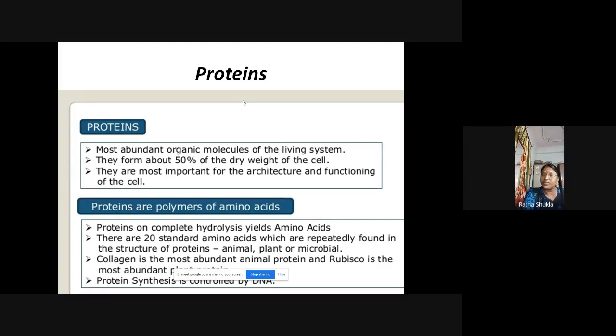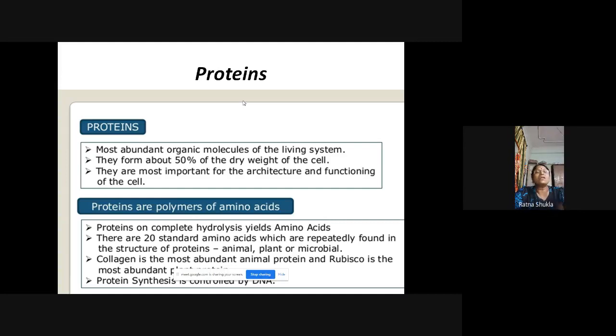And it is an important part of the architecture and functioning of the cell. Cell के functioning के लिए protein is very important, because protein is जैसे enzyme है, enzyme का main building block जो है, it is a protein. So we have a statement that all enzymes are proteins but all proteins are not enzymes, ठीक है. So we say that enzymes और दूसरे components हैं, all these are made up of proteins. The basic unit, the smallest unit of the protein, is the amino acid. Okay, so the amino acid is the basic building block of the protein.